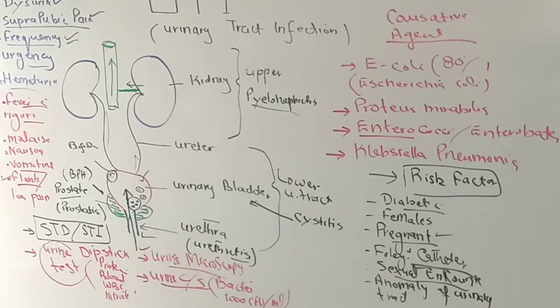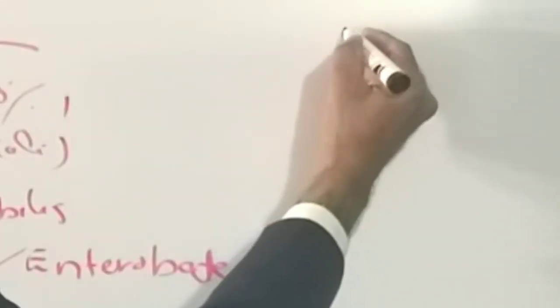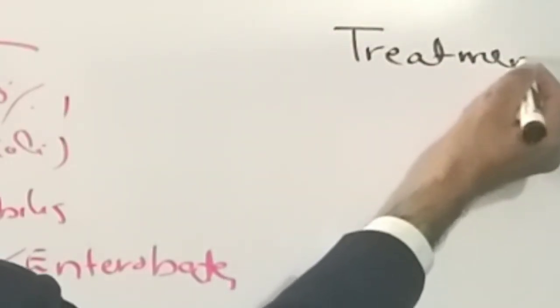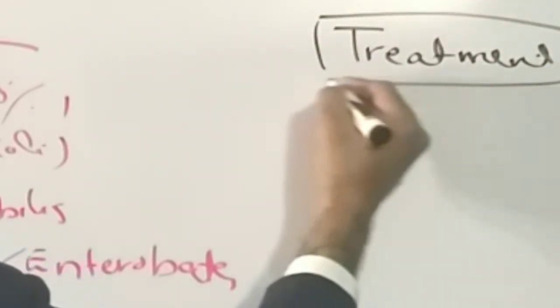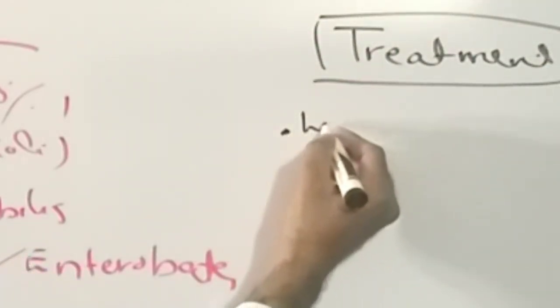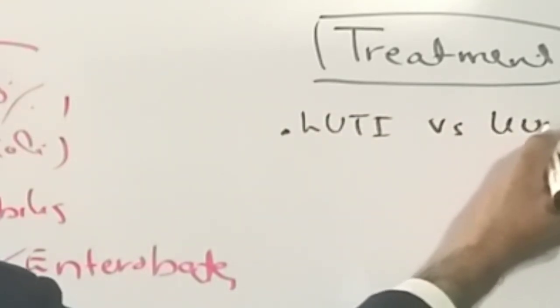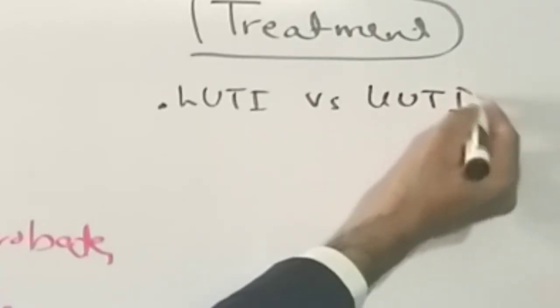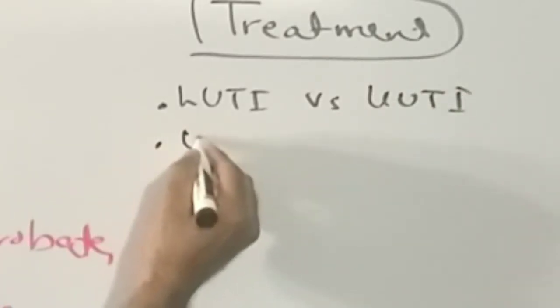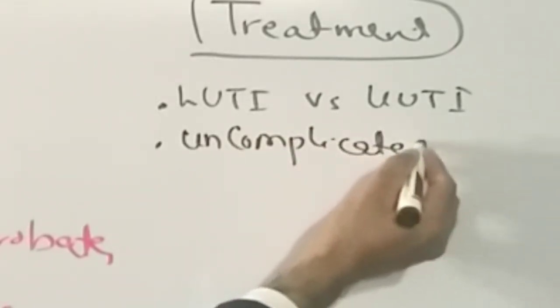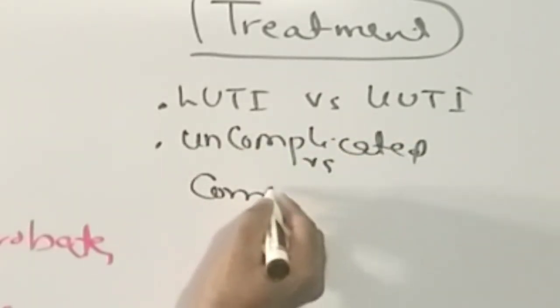Now let's go on to this part: how to manage it, how to treat the urinary tract infection. This is the treatment part. First of all, you have to make two decisions. Is the patient suffering from lower urinary tract infection versus upper urinary tract infection, and uncomplicated versus complicated urinary tract infection?